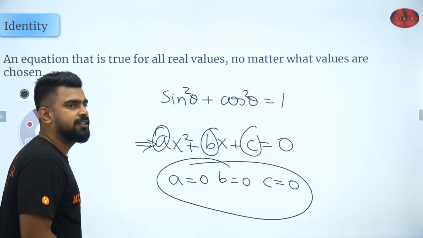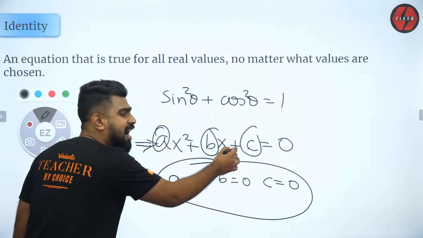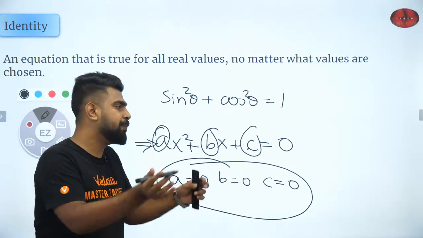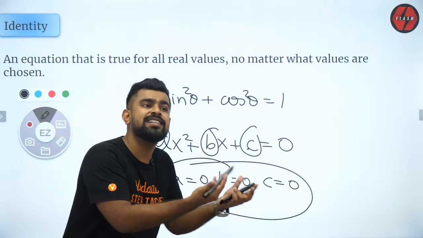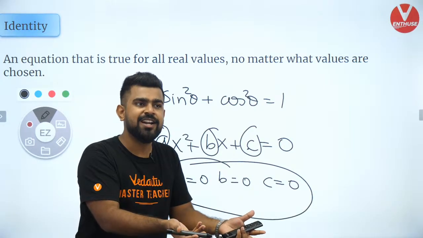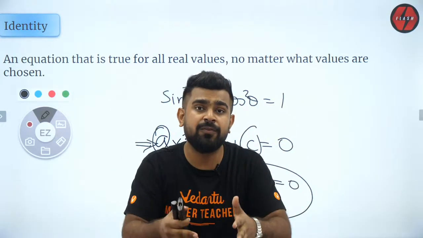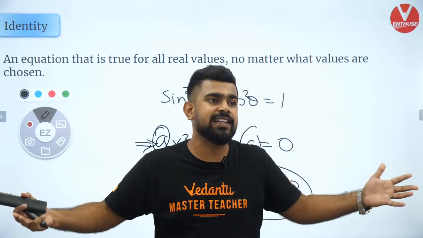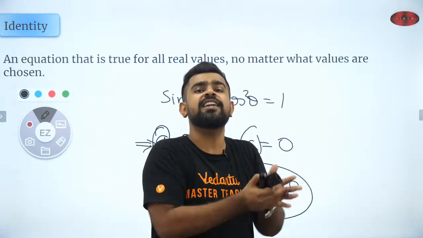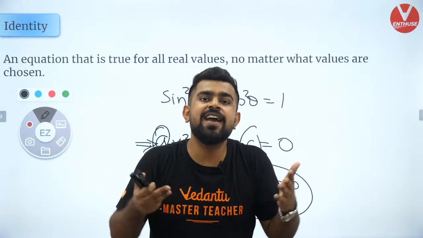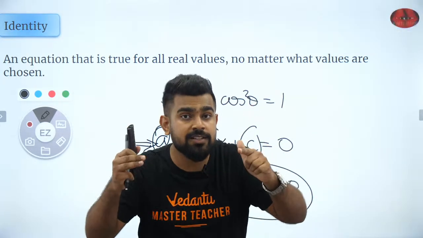If a, b and c are 0, no matter what value of x we put here, it is already satisfied, na? Did you understand that? So we are not talking about x in specific, because any value of x will satisfy. If the coefficient is 0, no matter what x I put in, anyway it's satisfied, na? So that is what is called an identity.